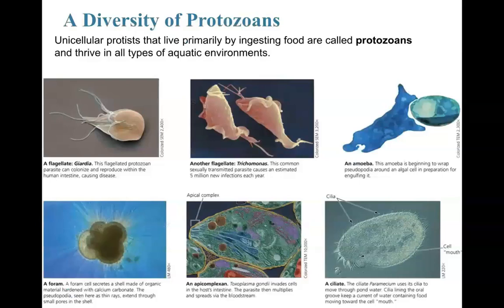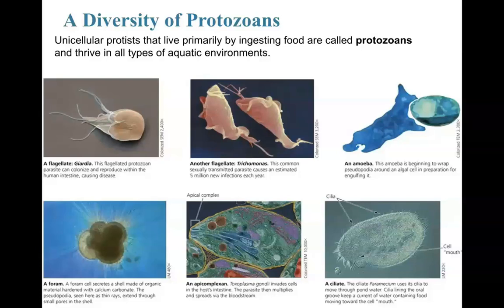First up, I want to hit the protozoans. Protozoans are my favorite category. Quite neat little critters. These are unicellular. They are one cell, and they primarily live by ingesting food. So they're not autotrophs. They're heterotrophic. They thrive in all types of aquatic environments.